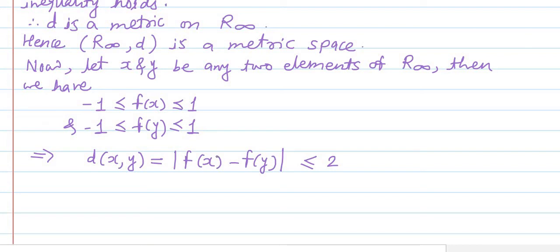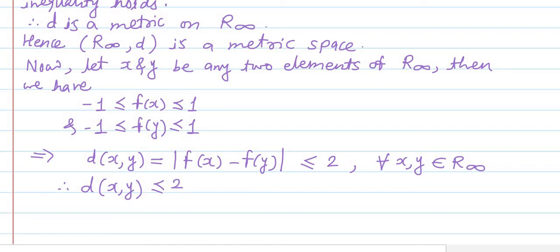By taking different values of f of x and f of y lying between -1 and +1, we conclude that the absolute value of f of x minus f of y will always be less than or equal to 2, for all points x and y belonging to R infinity. So the distance between x and y is less than or equal to 2, and this is our k, which we used in the definition of the bounded metric space.